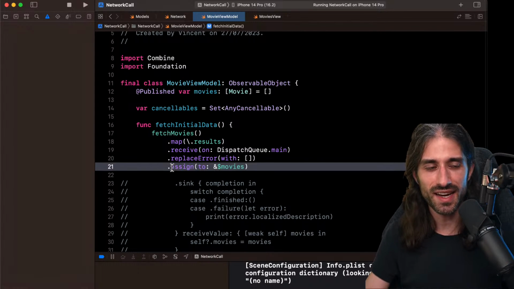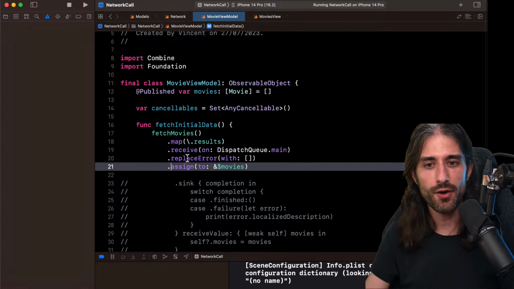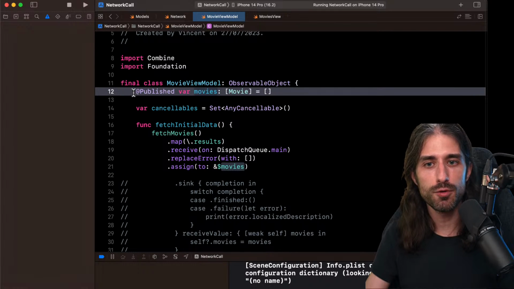What's happening is that with assign, you give it another publisher and it's going to redirect the output of this publisher to the input of this other publisher. And the reason why we give it the ampersand is because the publisher needs to be inout, because we are modifying the publisher. And the reason why there is this dollar sign is because @Published is a property wrapper and the dollar sign allows you to get its projected value, which is the underlying publisher of the value.